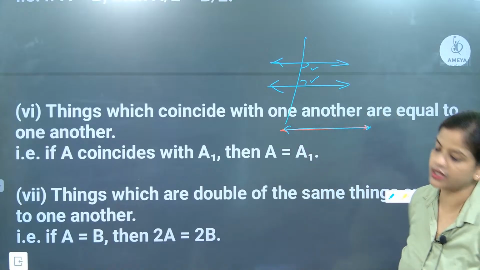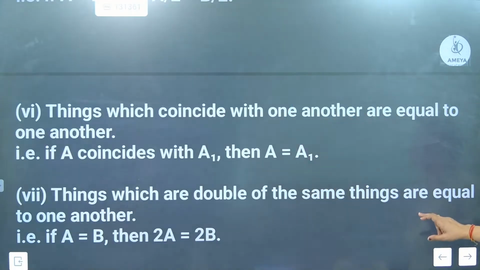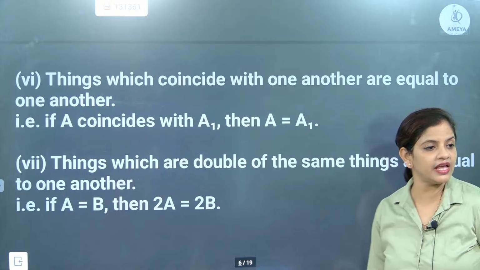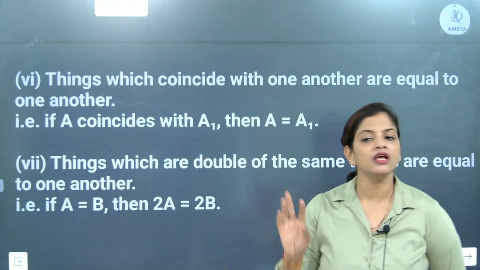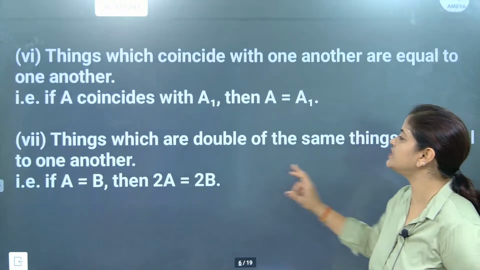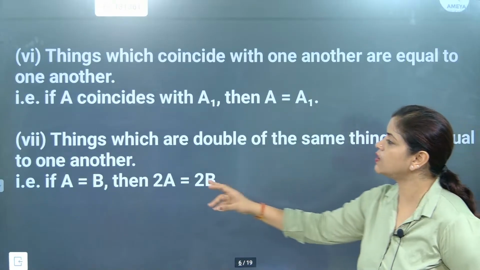That's absolutely correct. Now look here, beta. We'll go for the next one, please. So A will be coinciding with A1. So they both are coincident on each other, meaning they can overlap on each other. Got it? Now, things which are double of the same things are equal to one another.